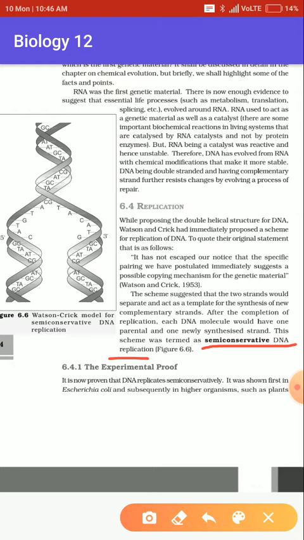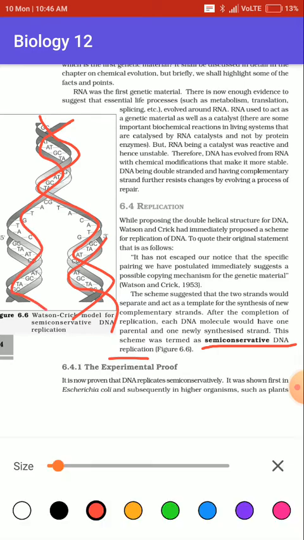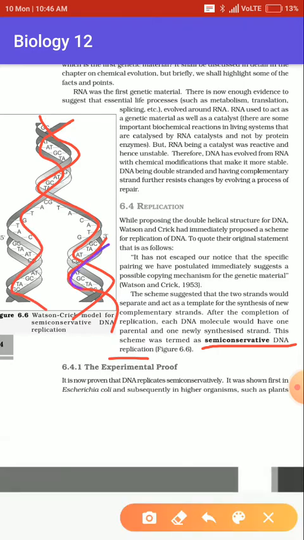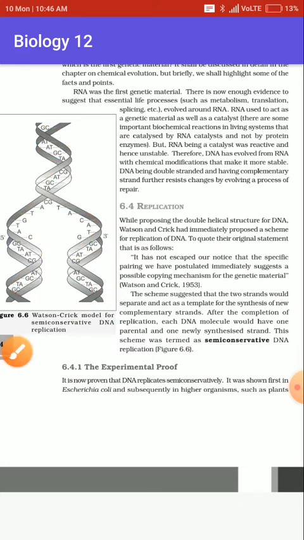The method where each strand of DNA can produce its own DNA is known by the name semi-conservative DNA replication.